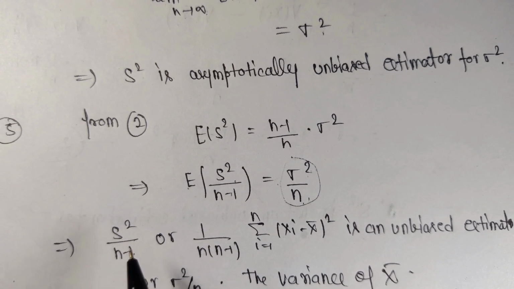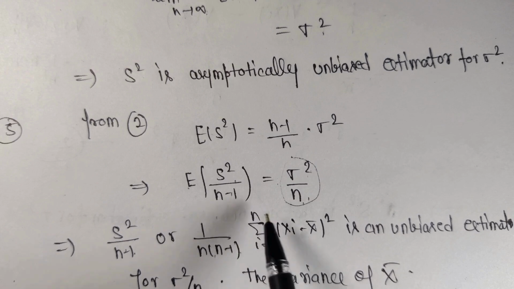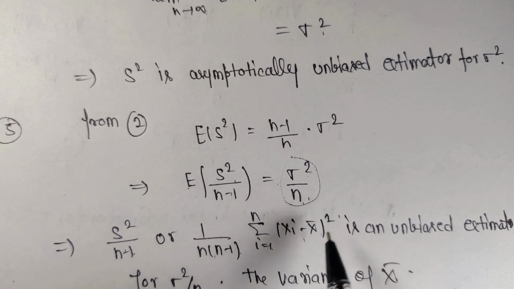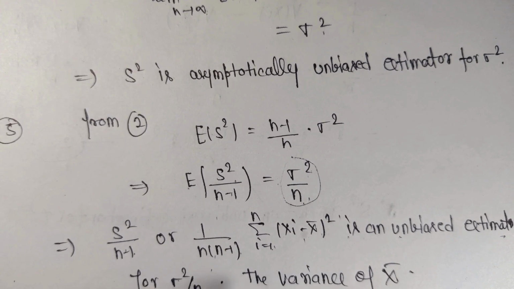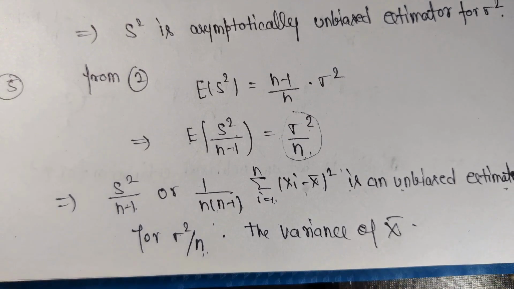So you can rewrite this term in the form of 1 upon n into (n minus 1) summation i going from 1 to n (xi minus x bar) square. So this is an unbiased estimator for sigma square by n. And sigma square by n is what? Sigma square by n is the variance of x bar.